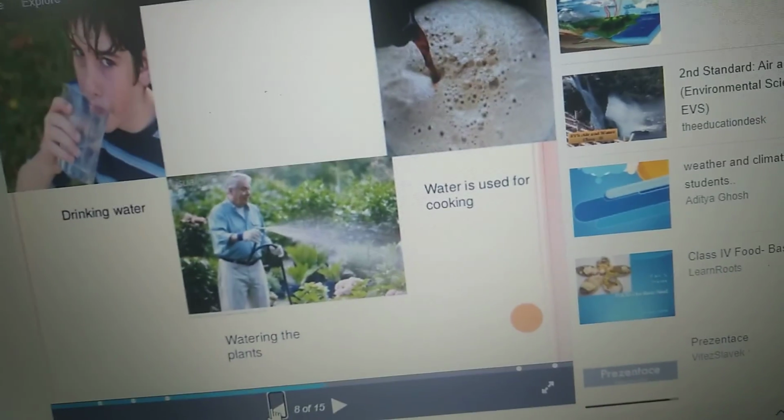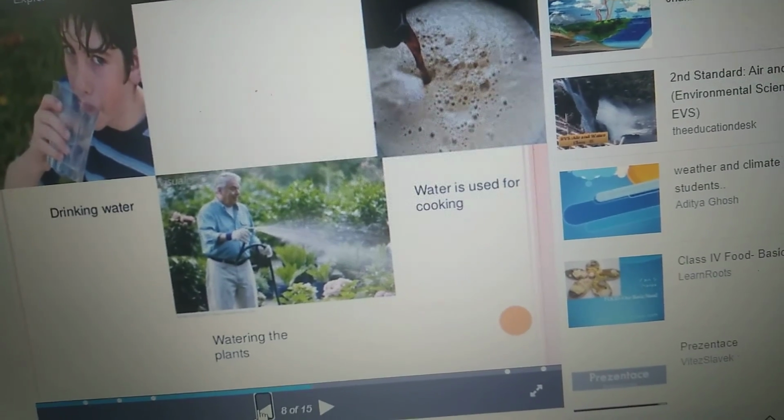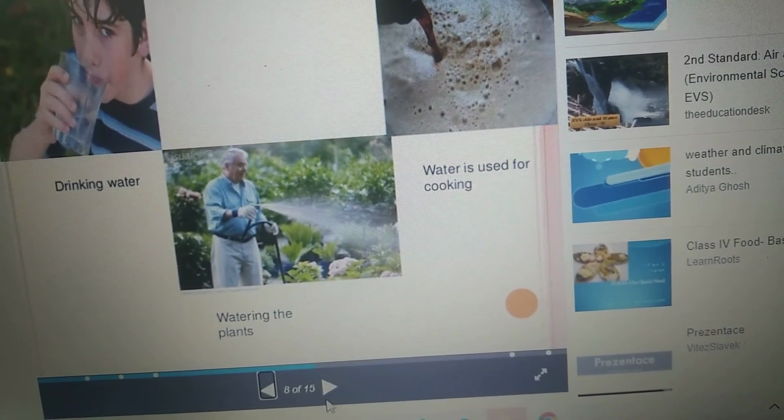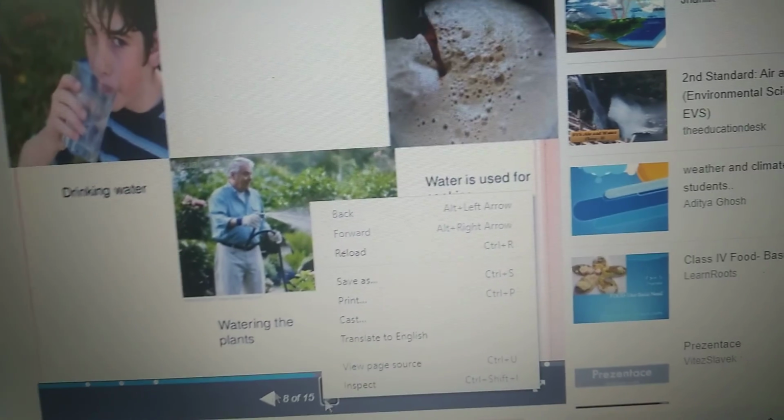See, these are some pictures of drinking water. Water is for cooking, watering the plants. Okay.